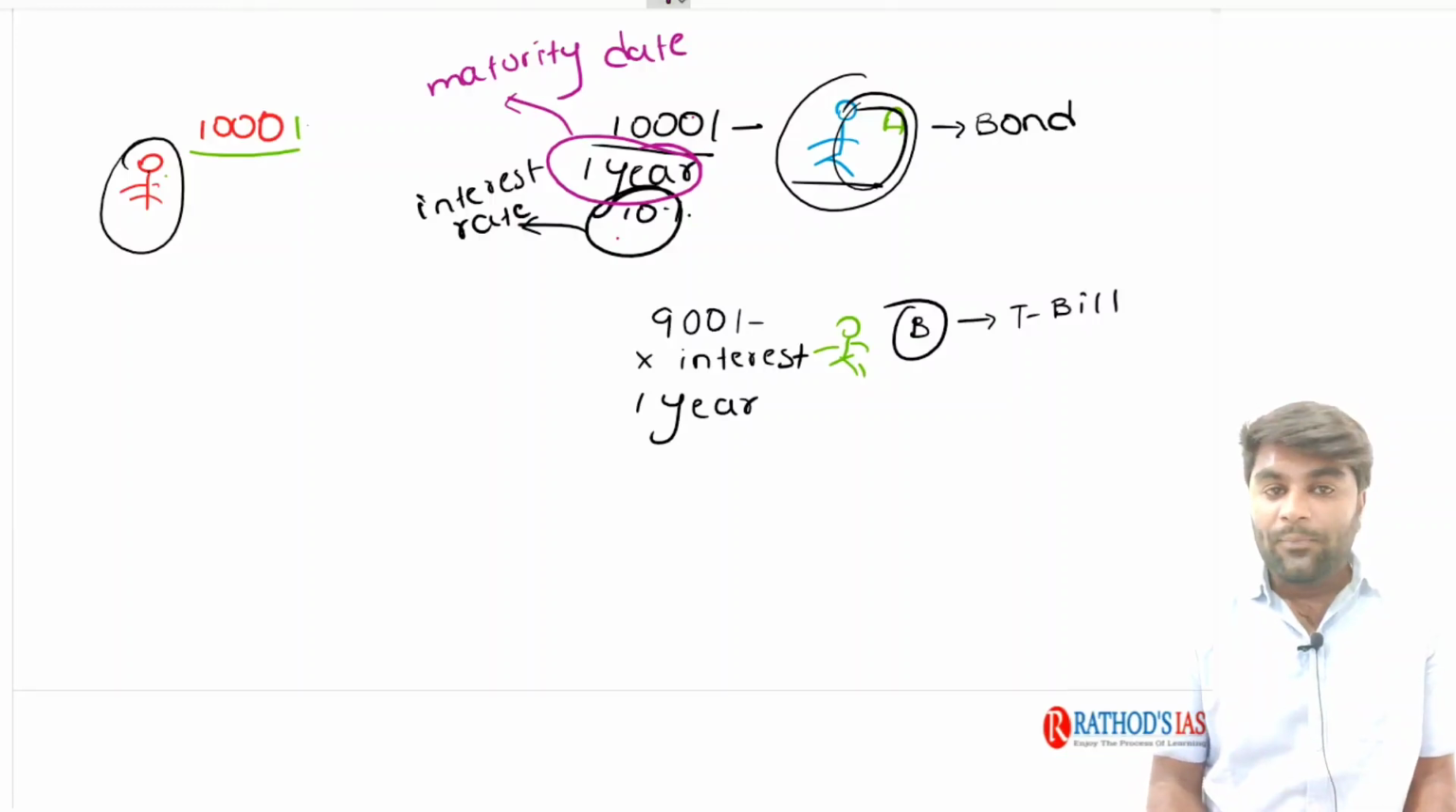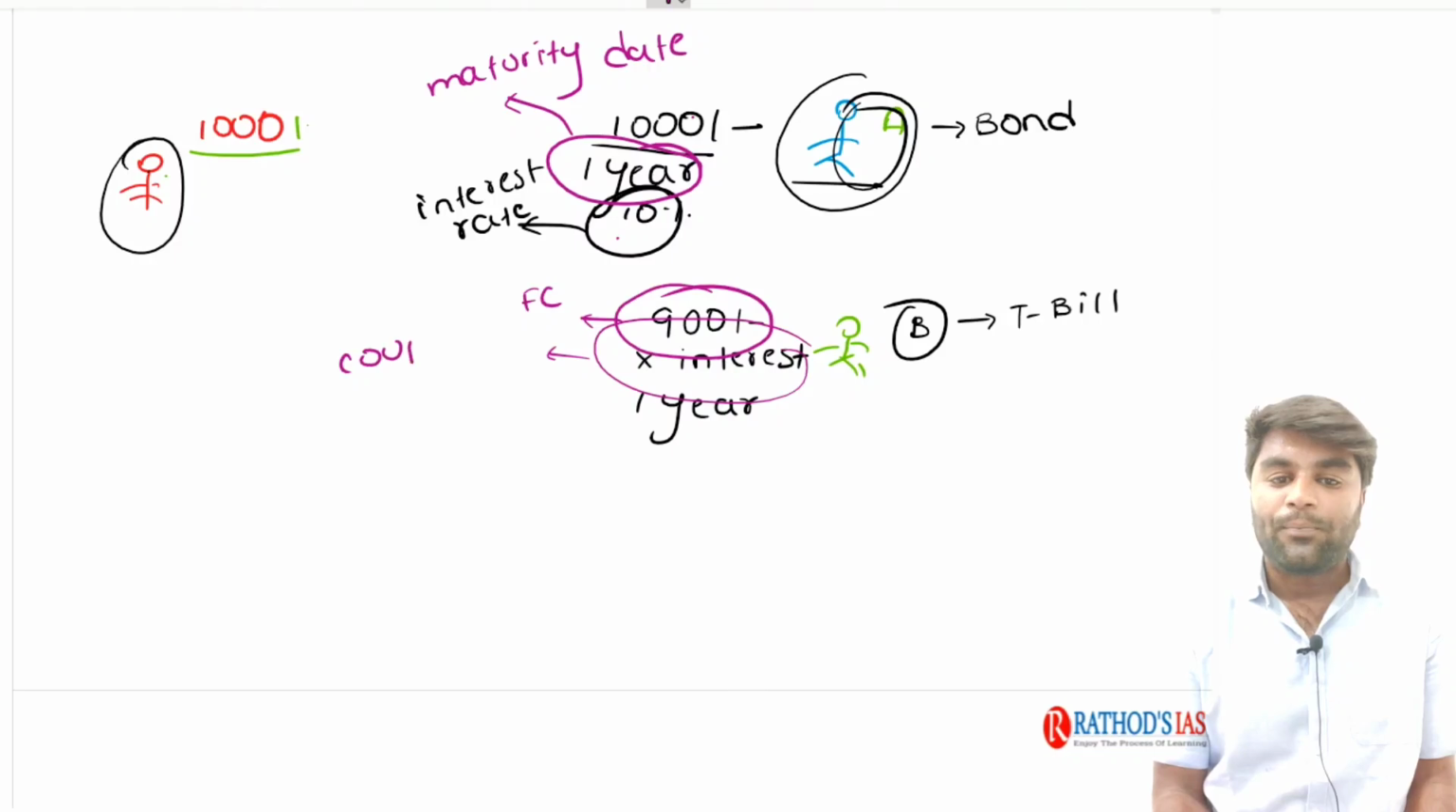Now, similarly, on the other hand, the treasury bill is also going to have some face value. But try to understand, it does not have an interest rate, but it is issued at a coupon rate.